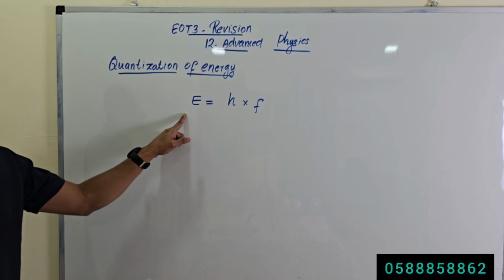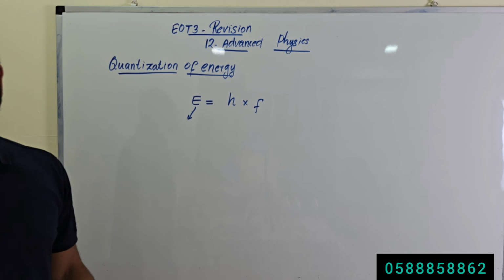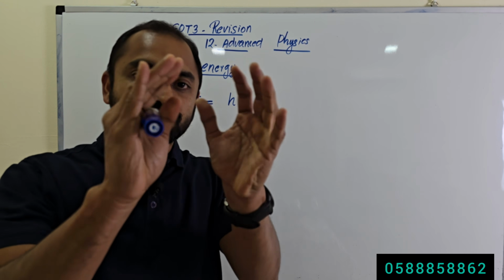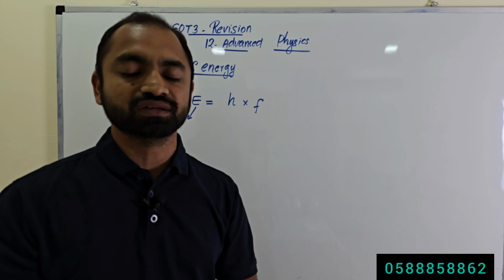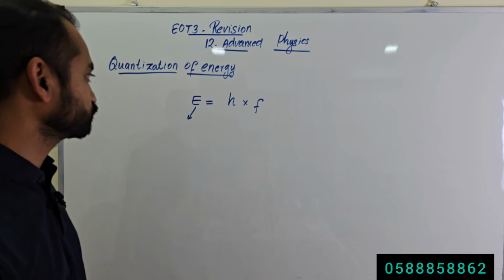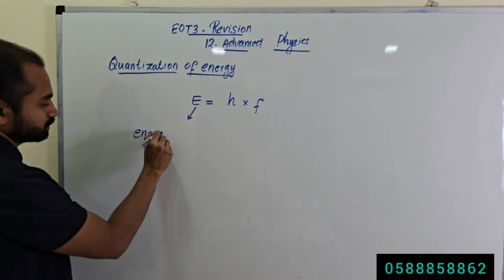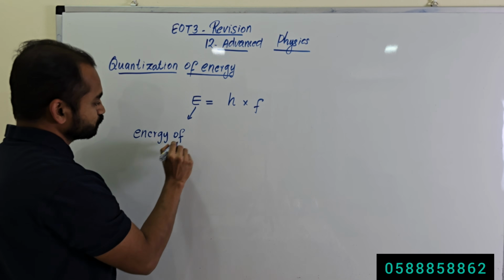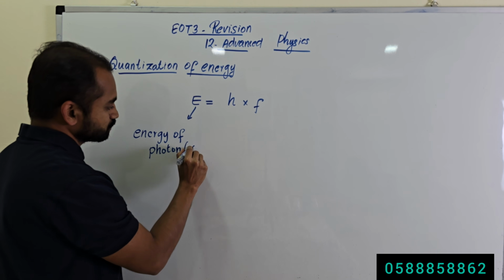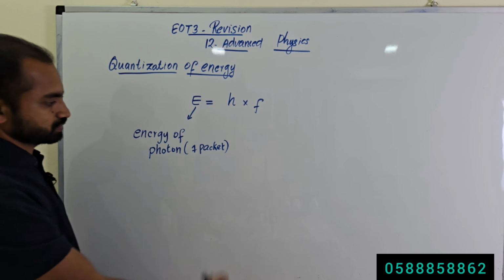So what is E here? E is the energy of one photon. What is the meaning of photon? Photon is the one packet of energy of electromagnetic radiation. One packet is called a photon. So this is the energy of a photon. What is a photon? A photon is one packet of electromagnetic radiation.